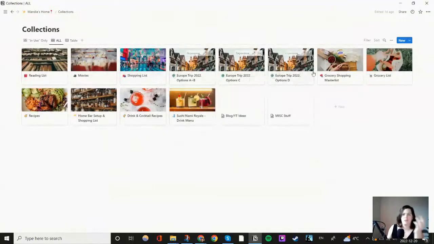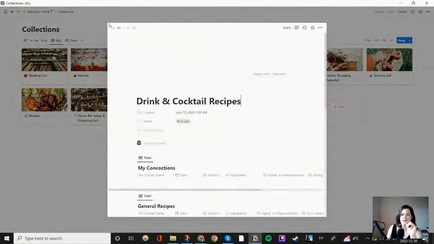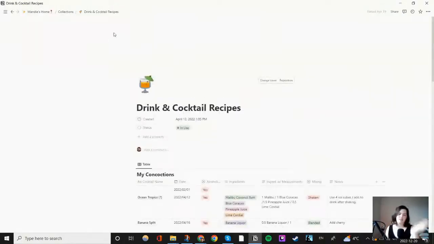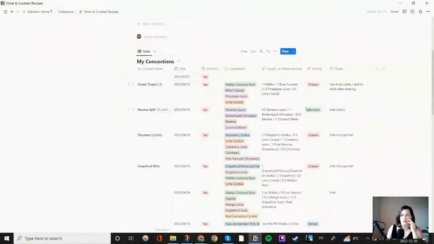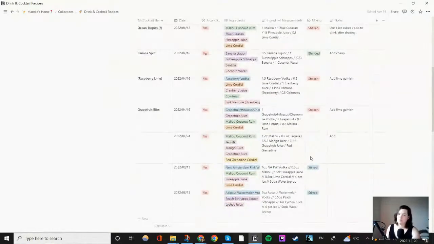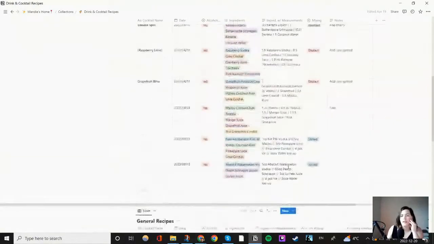Yeah, so shopping list, grocery list. Honestly, a lot of these are still in like getting set up. I do like to create different cocktails and whatnot. So these are some of the ones that I've invented or made up from my decently good sized bar collection that I have going on that I pretty much never use, but I have.